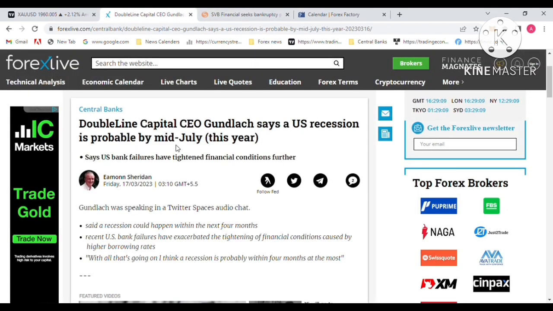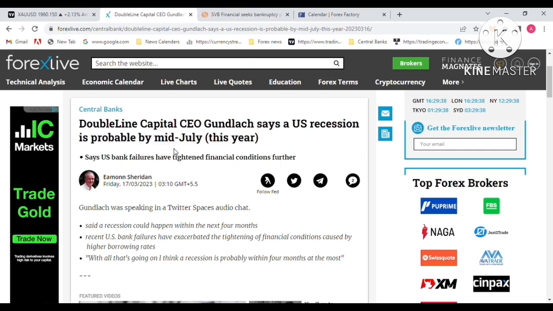That's why I'm going to Forex Live. The US recession is probably coming by mid-July this year. This bank collapsed and this will continue for the next 3-4 months, as Forex Live mentioned. Gold is a safe haven commodity. In an uncertain, severe situation, gold will get the demand.